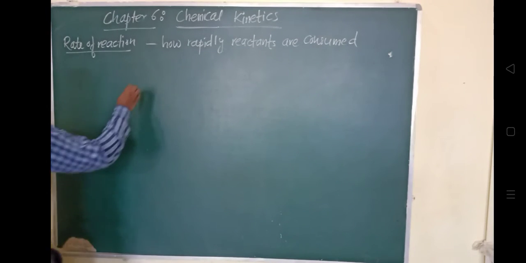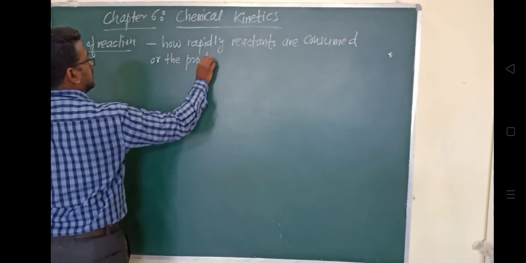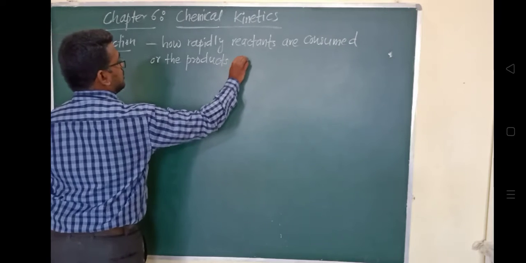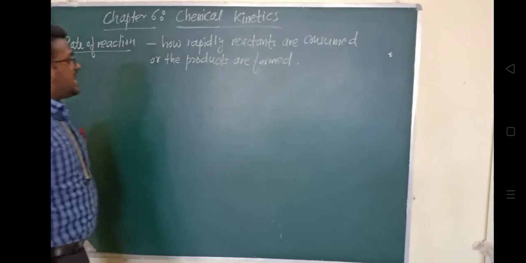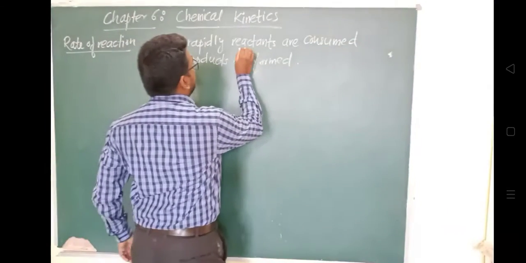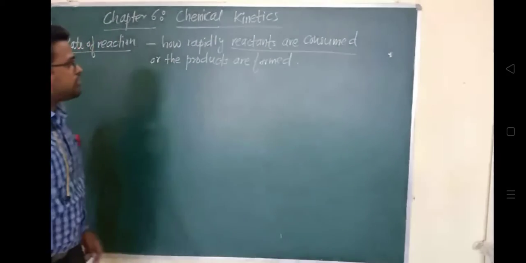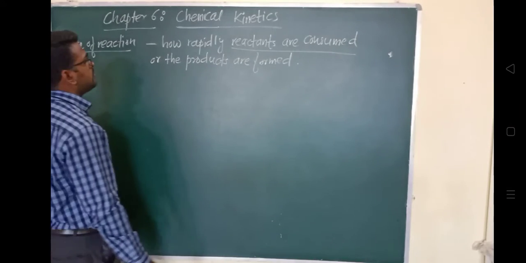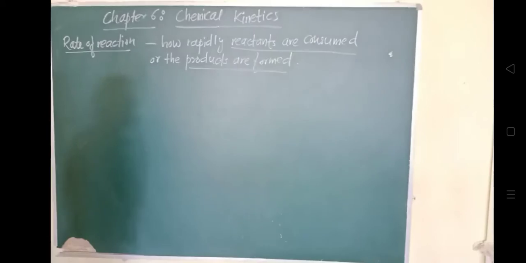So rate of reaction tells us about the reactants, how rapidly the reactants are consumed, and how rapidly the products are formed.